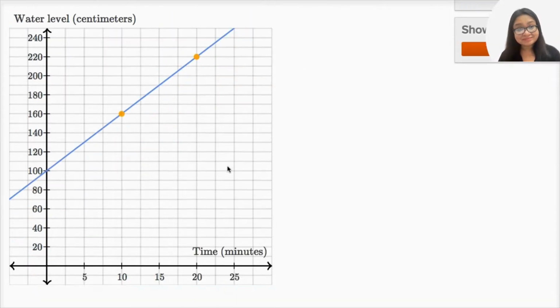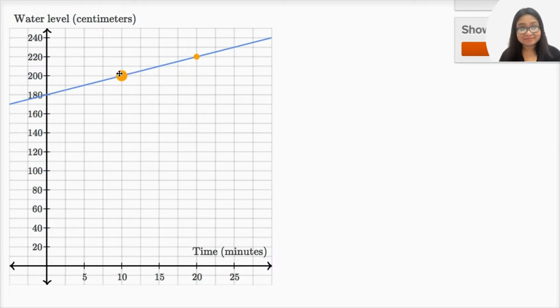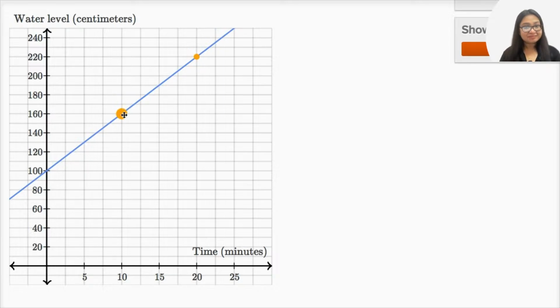So 10 minutes ago, we would be 60 centimeters less than 220. If you go back in time 10 minutes, you would be 60 centimeters shallower. And 220 minus 60 is 160.